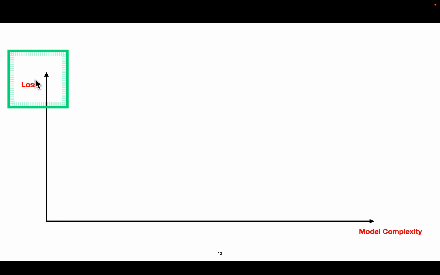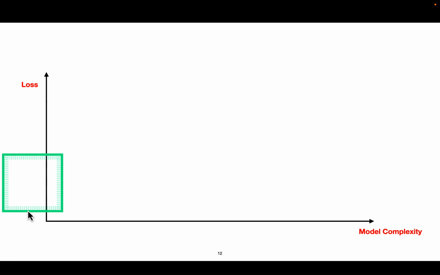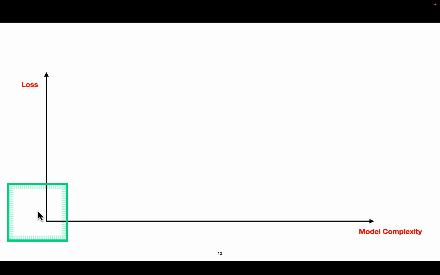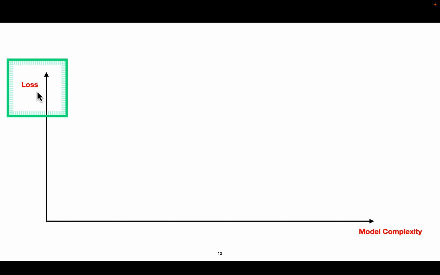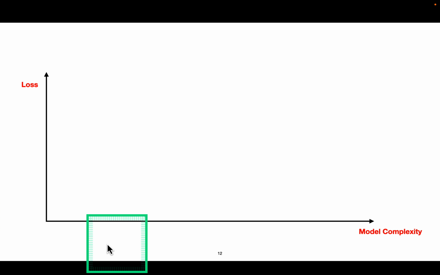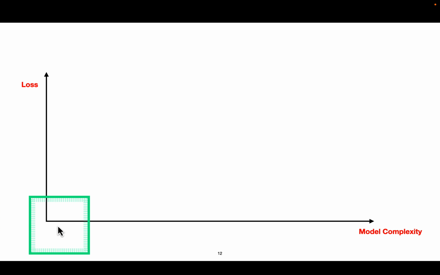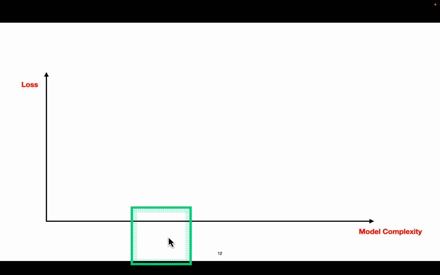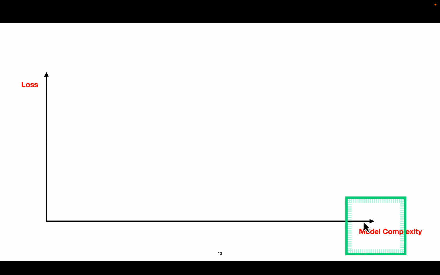High loss means a worse model, and less loss means a better model. So it goes from bad down to good, and model complexity is basically how complex your model is. Anything over here will be very less complex, and as we go towards the right it becomes more and more complex.